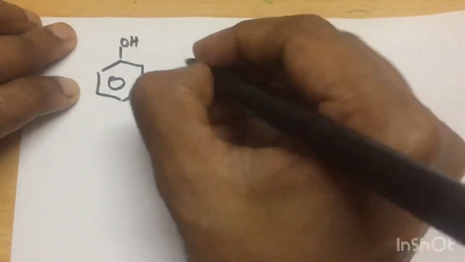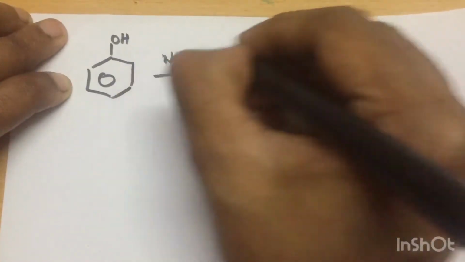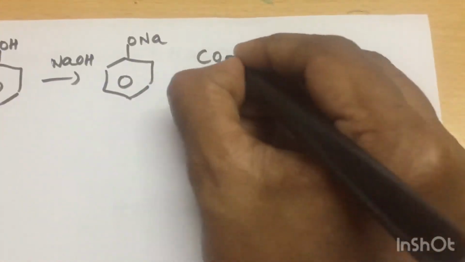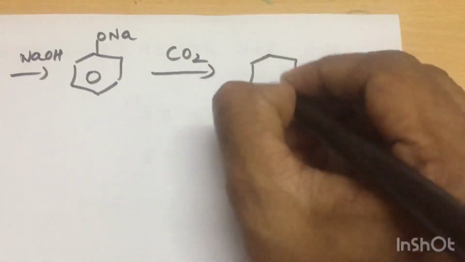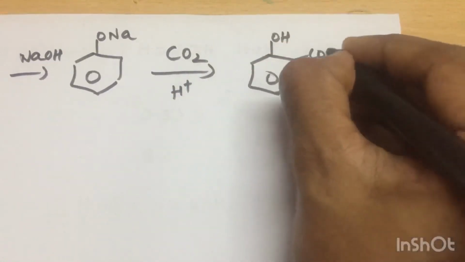For what is the Kolbe reaction actually? So in the Kolbe reaction, first you will take phenol and treat it with sodium hydroxide. You will prepare the phenoxide first, and only then treat with carbon dioxide, followed by H plus. So you will get salicylic acid.